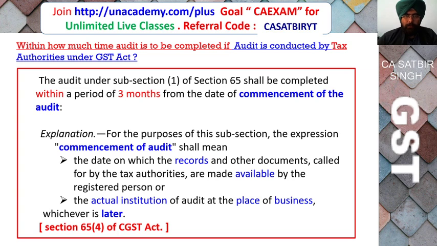Within how much time is the audit to be completed if the audit is conducted by the tax authorities? It is important that the audit has to be completed within 3 months from the commencement of the audit. This 3 months will be counted from the date on which records are made available by the registered person or the actual institution of the audit at the place of business, whichever is later.